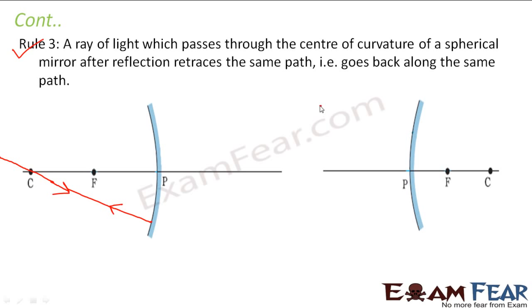So here also the same thing will happen. Let us suppose we have a ray of light which is virtually passing through the center of curvature. Now as it strikes the mirror, after reflection it will go back along the same path. So wherever we are drawing this dotted line, that means this ray of light is virtual. The actual ray of light is coming here and then going back from here. But virtually it is as if it is passing through the center of curvature.